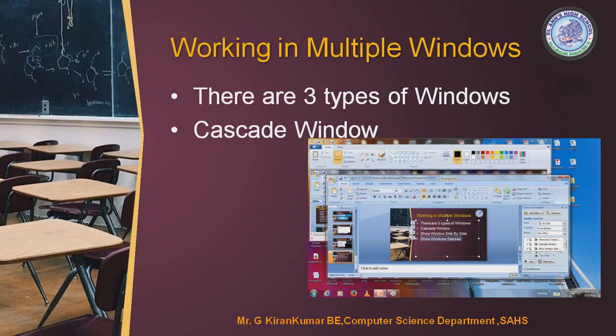So when I give one cascade window, the first screen, the one I'm working with, will be in the front, and the next screen will be the app which is running behind. So it is behind. Cascade means one behind the other, one behind the other. If you have hundreds of applications opened in the taskbar, they will be present one behind the other.